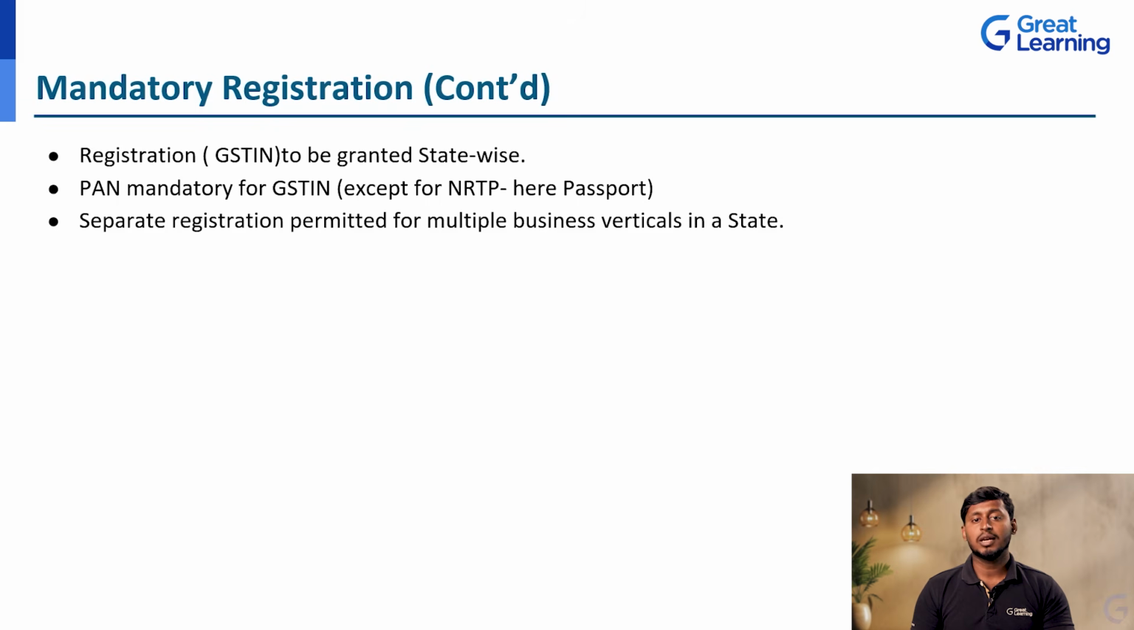For iron, I need to take a separate one. For food, I need to take a separate one, and for automobiles, whatever I have, for each individually I need to take the GST number. That is also mandatory for all the persons running sub units under one name. That is also mandatory in the GST.